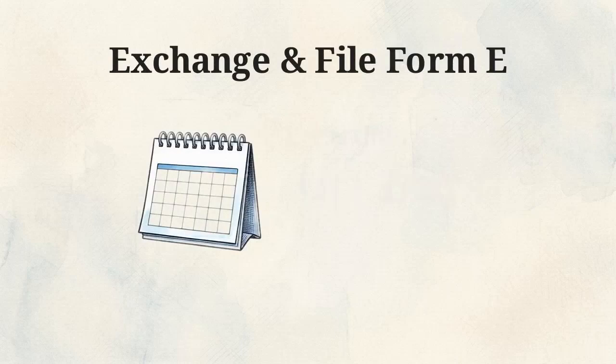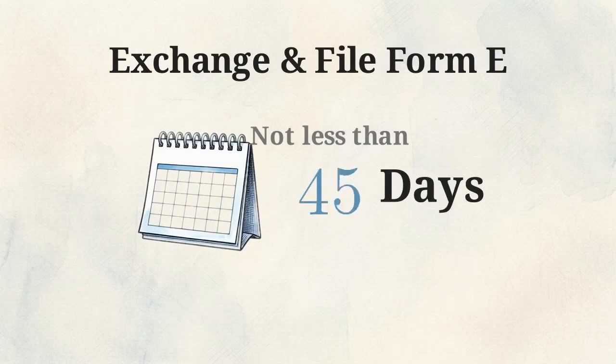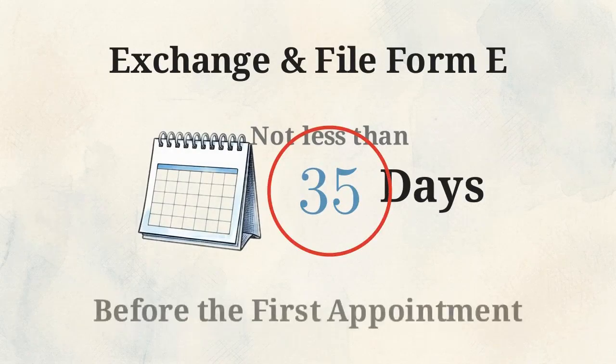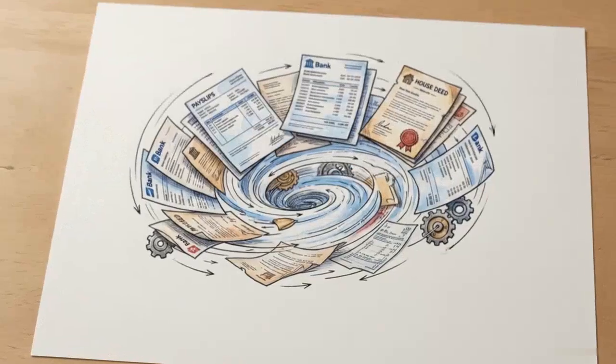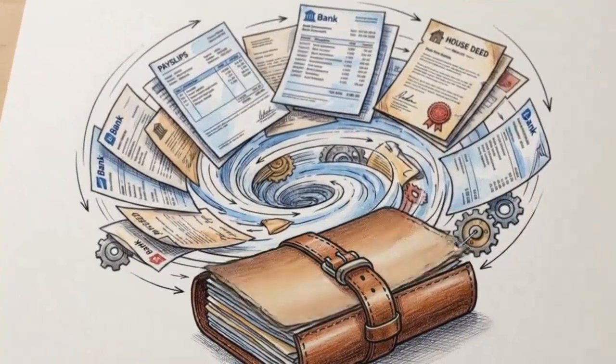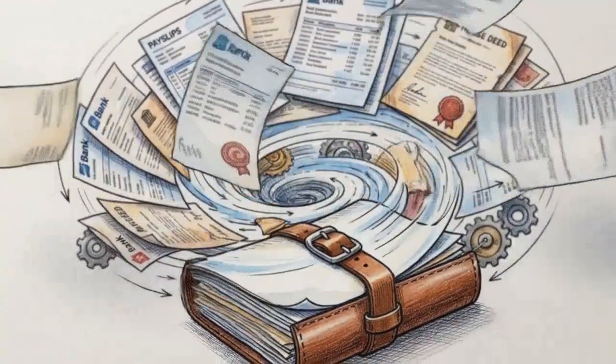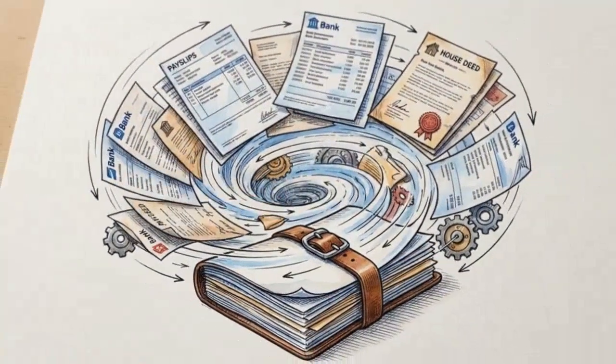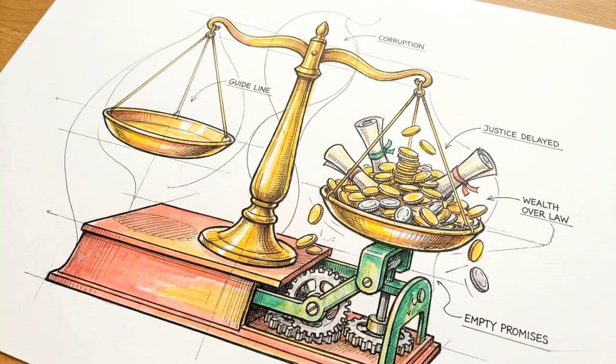The timing is strict. Both parties must exchange and file Form E not less than 35 days before the first appointment. This document requires the comprehensive account of all resources, including attached payslips, mortgage statements, and detailed property valuations. Without the raw data extracted by Form E, the court cannot determine a fair division of resources.